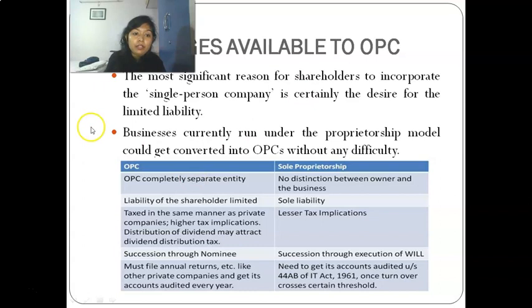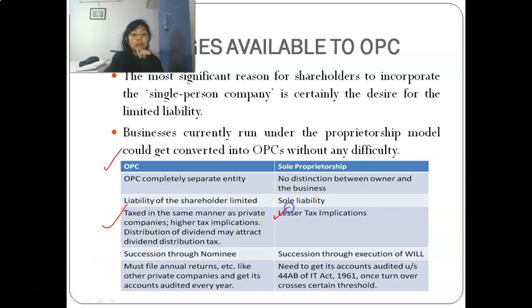So what benefit will you get? On becoming an OPC, you will get a separate legal entity. In sole proprietorship, this is not there. You have the whole ownership and whole liability. Again, liability gets limited here. In a proprietorship there is sole liability, and in an OPC taxes are in the same manner as a private company.